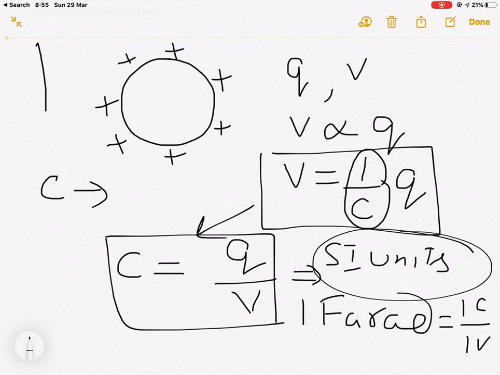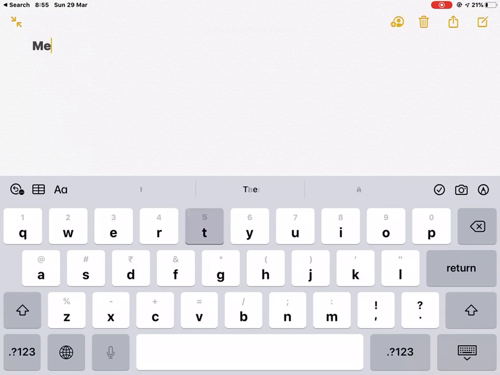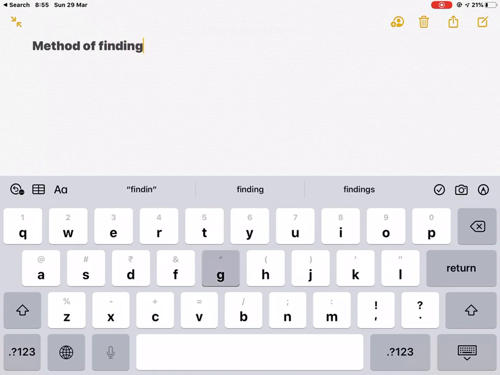Next is the method of finding capacitance of a conductor.